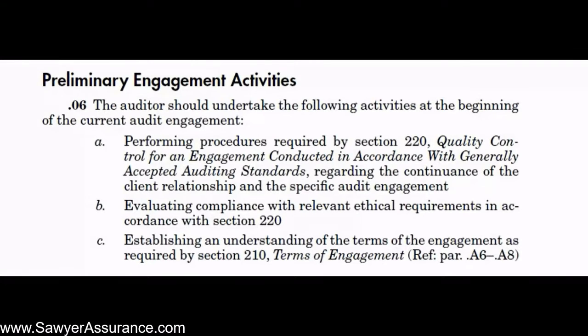Okay, now we're continuing in AUC section 300 related to planning an audit. In order to do that, we need to first do three things at the beginning of the current audit engagement. That is to perform the procedures required by AUC section 220 related to quality controls.